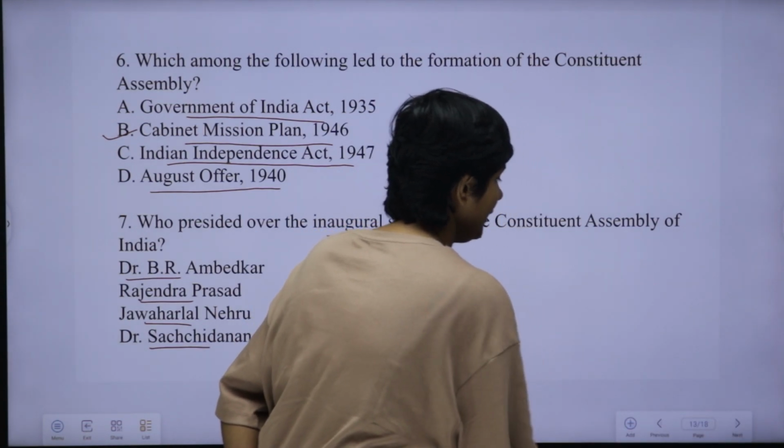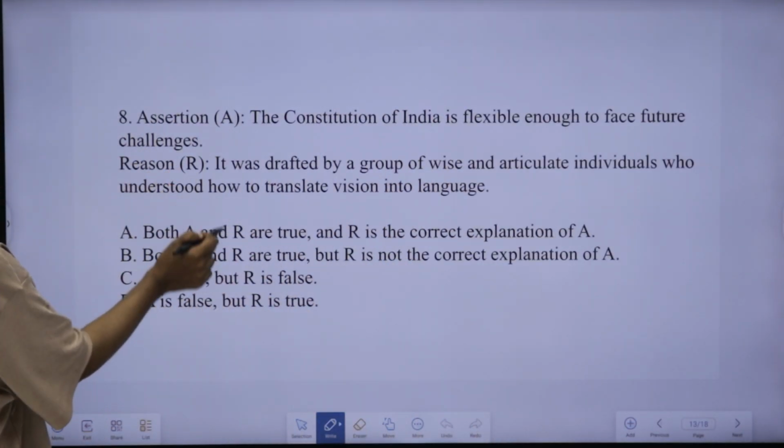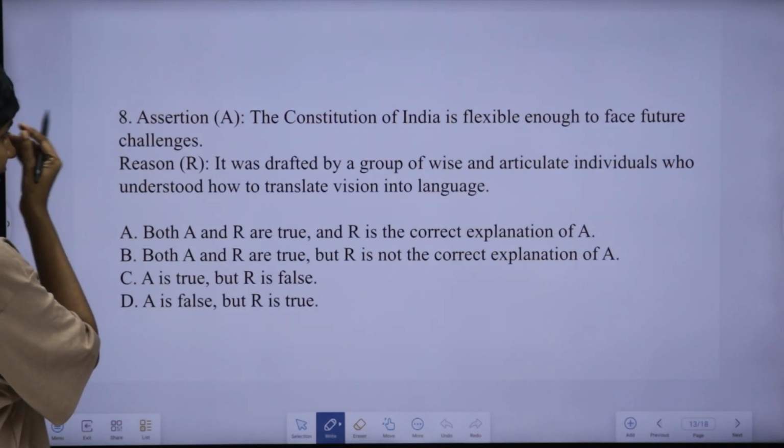Okay. Then the eighth question. So, an assertion and reason. We have to read it first.